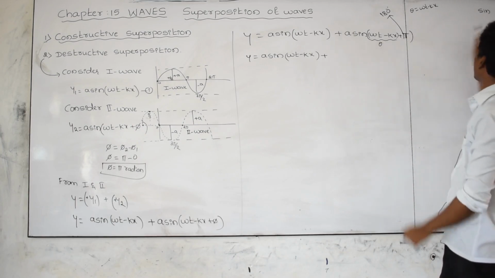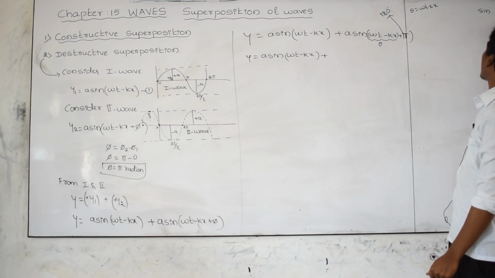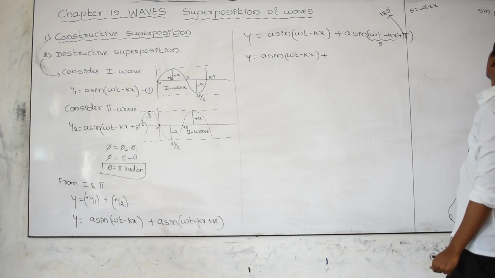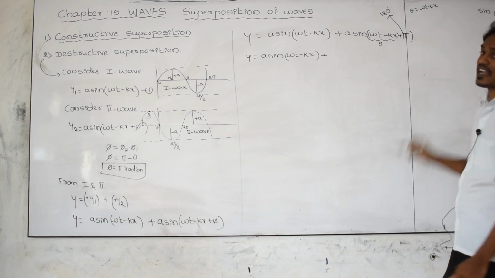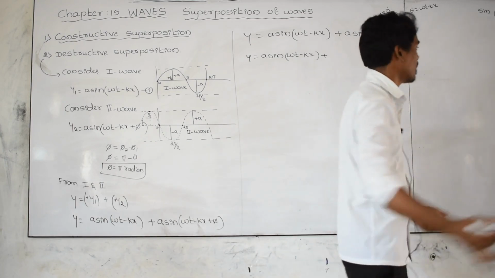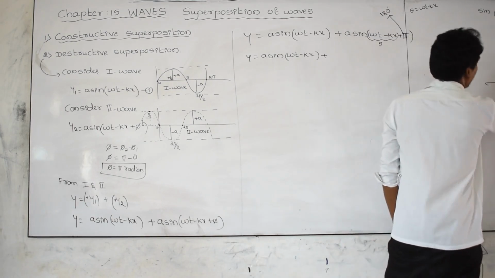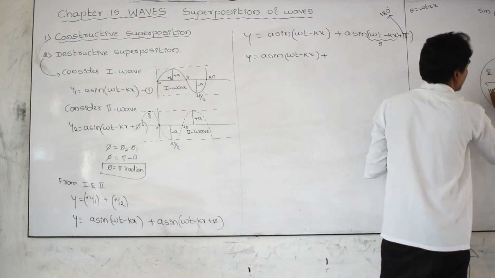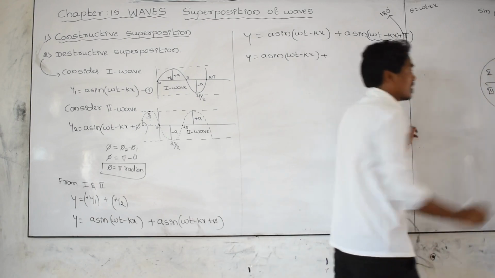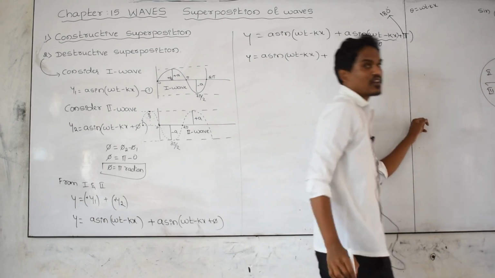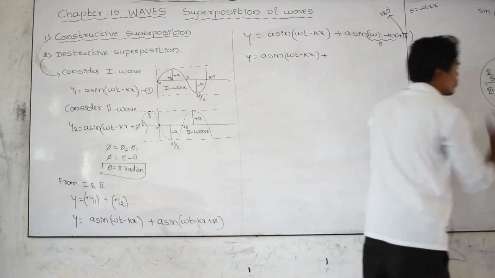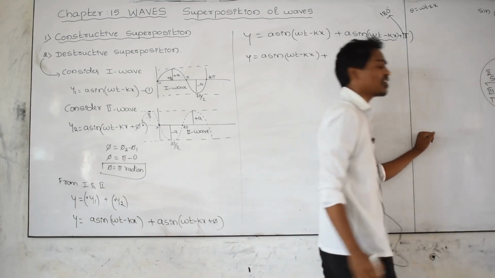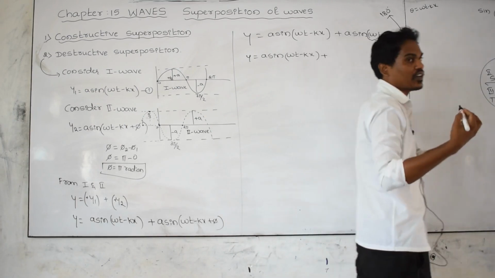180 plus theta means which quadrant? This is the third quadrant. In the third quadrant, sine is a negative term, as you know very well from the trigonometric ratios: first quadrant, second quadrant, third quadrant and fourth quadrant. In the first quadrant all trigonometric functions are positive. In the second, only sine is positive, remaining all are negative. In the third, only tan and cot are positive, remaining are negative.